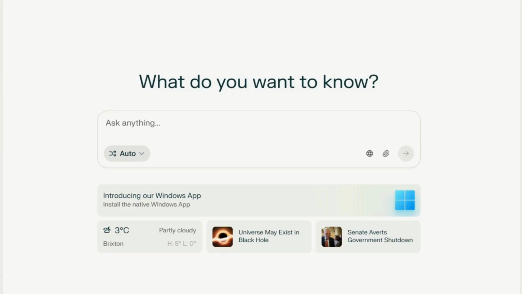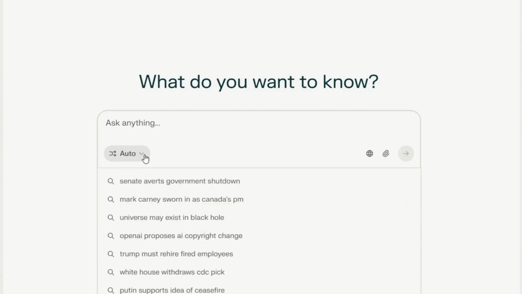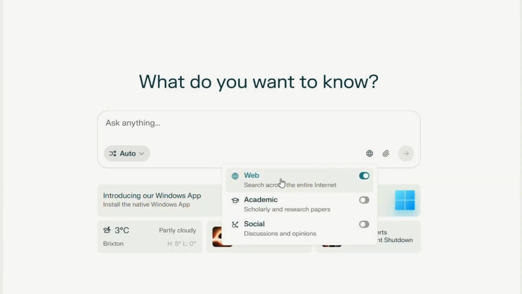Now we're going to concentrate on the search box of Perplexity, and this is where you do all your searches. Notice that it has got auto, and I'm first of all going to do a search on auto. This is a very useful tool that Perplexity provides for us. If I click just here, you can see you can search the web, you can search for academic stuff, or for social media. Social stuff normally gets its contents from Reddit.